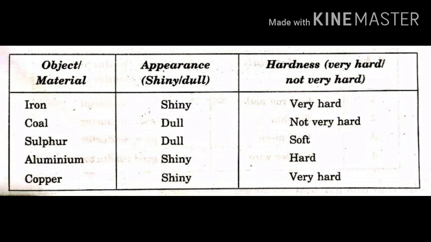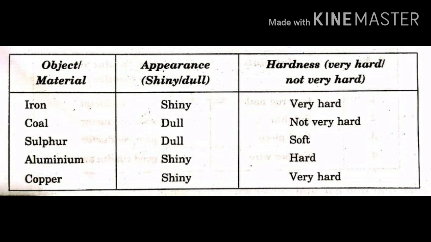So, depending upon the appearance and hardness, we can categorize the materials into metals and non-metals. The first one, iron, is shiny and hard, so it is a metal.